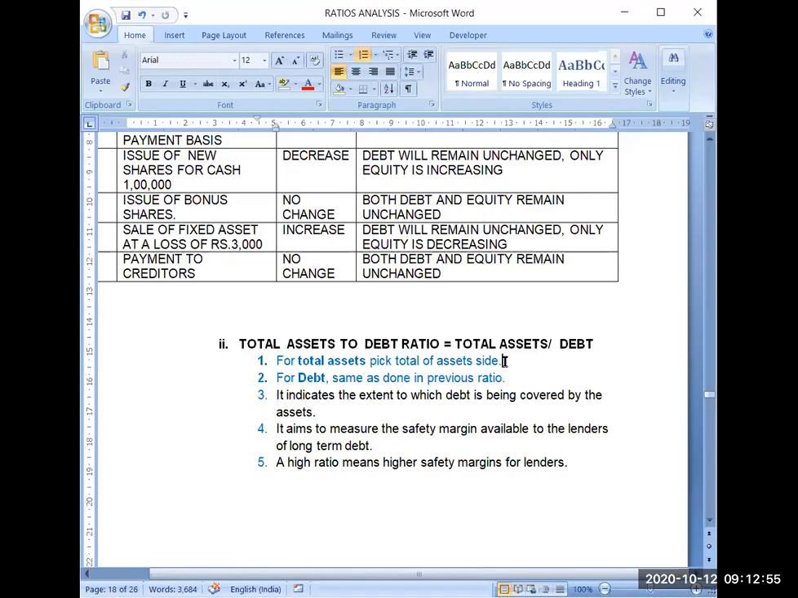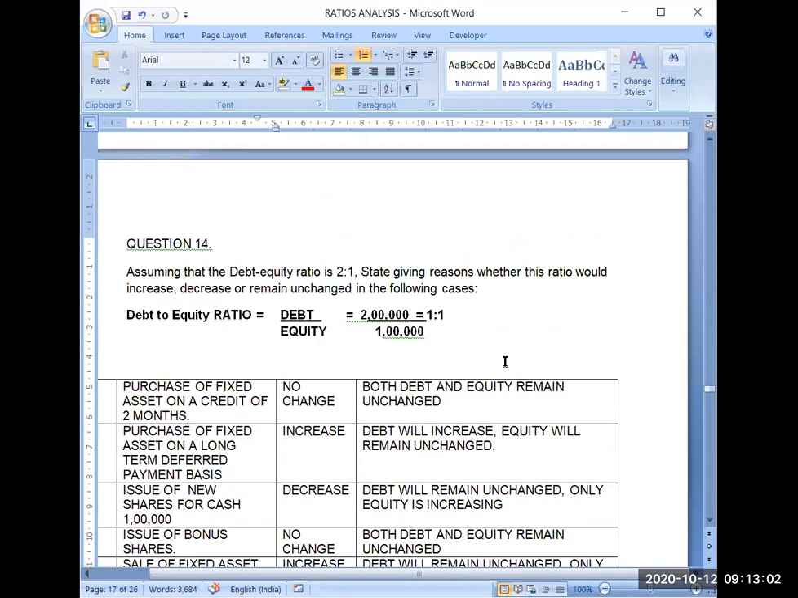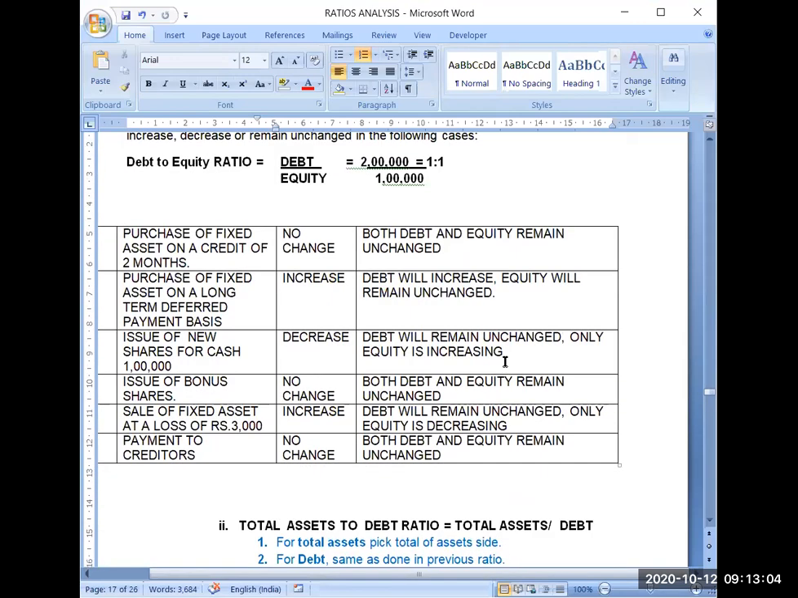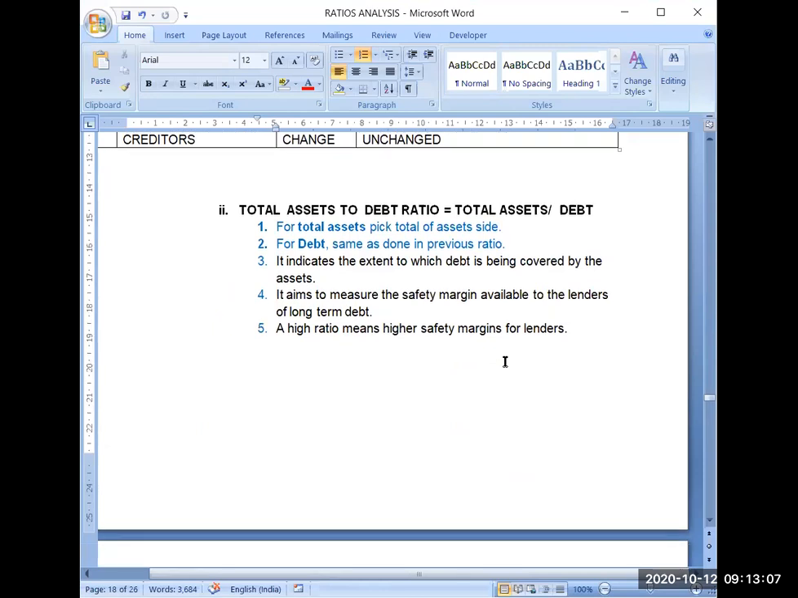We were discussing solvency ratios, and till now we have discussed the first solvency ratio, which was the debt to equity ratio. Now the second solvency ratio is the total assets to debt ratio. In the debt equity ratio, you were comparing the debt of the company with the shareholder fund of the company. Means how much fund has been invested by the owners and how much fund has been invested from the borrowed capital in the business.